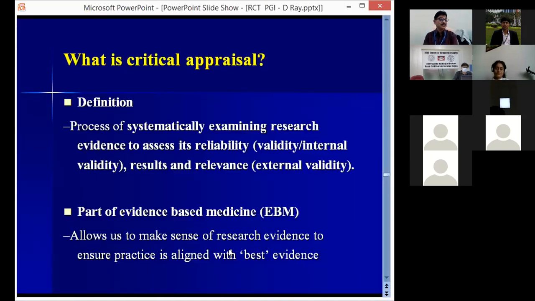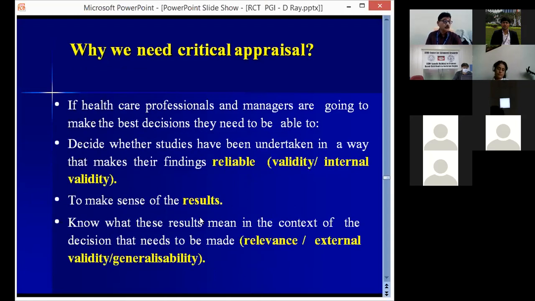Now, what is critical appraisal? Definition: it is the process of systematically examining the research evidence to assess its reliability, that is the validity, the internal validity, the results, and the relevance, that is the external validity. It is a part of evidence-based medicine.